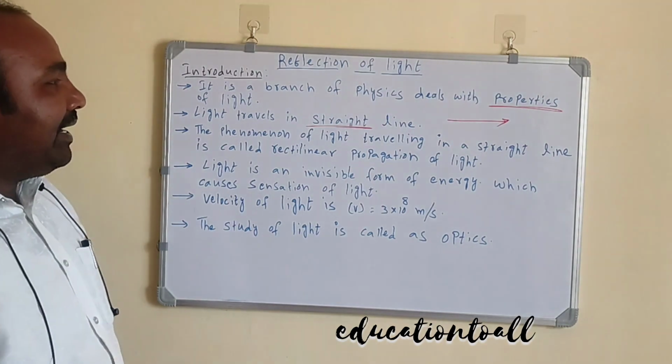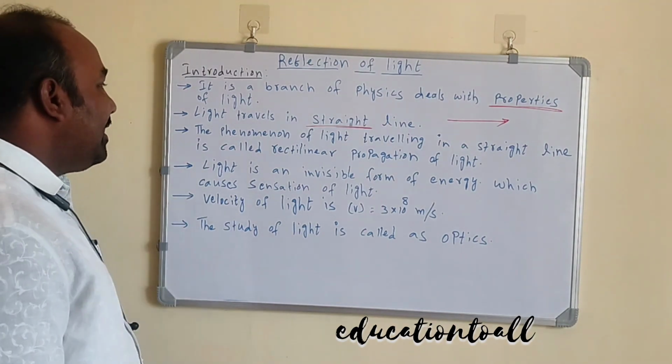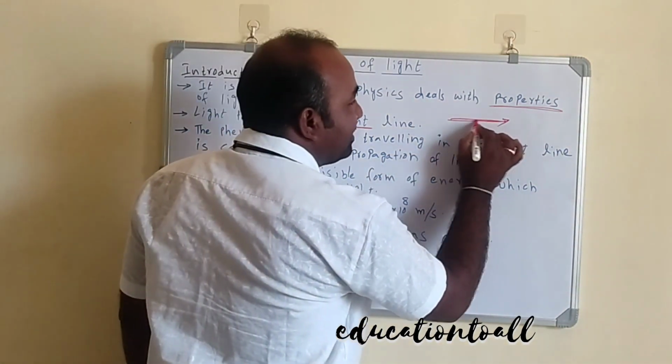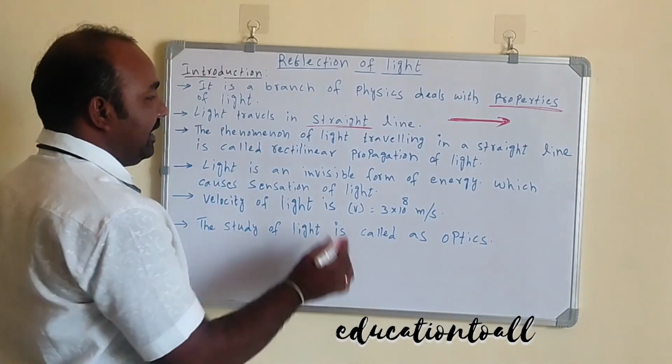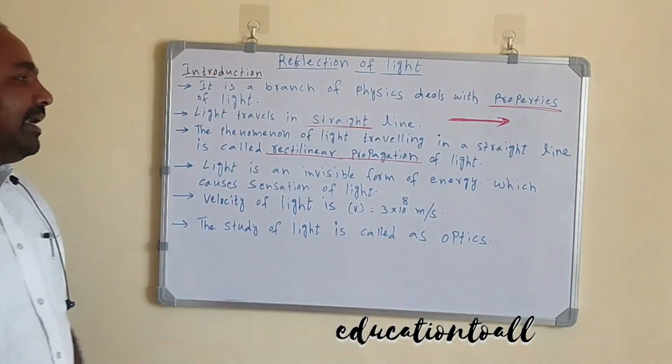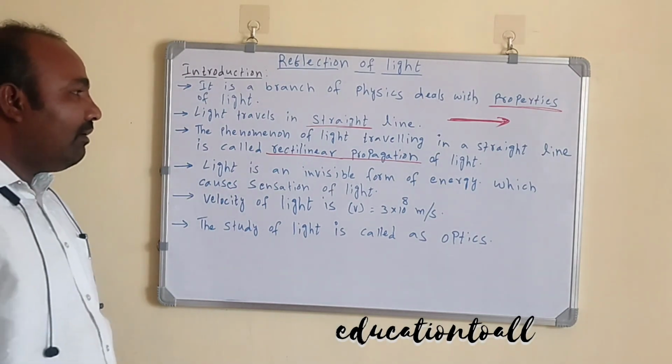The phenomenon of light traveling in a straight line is called rectilinear propagation. The propagation of light in a straight line is called rectilinear propagation, also called rectilinear propagation of light.